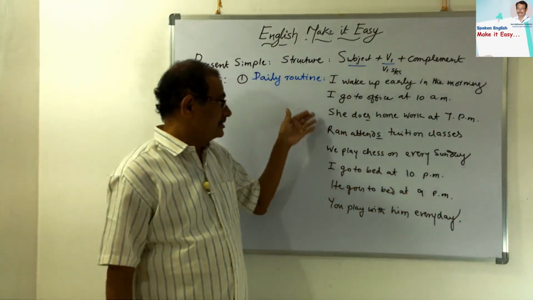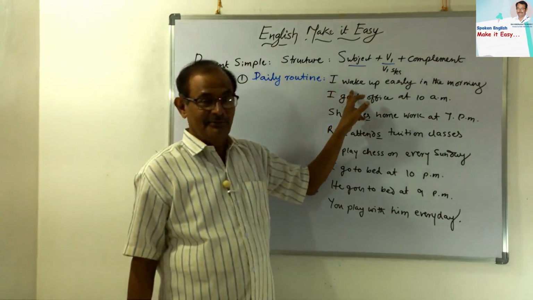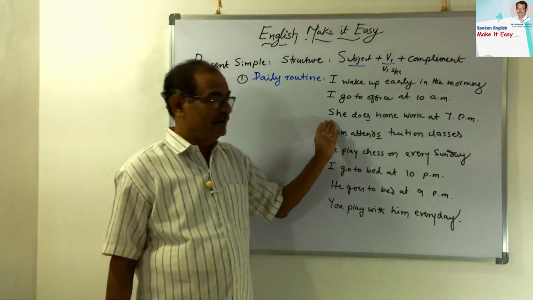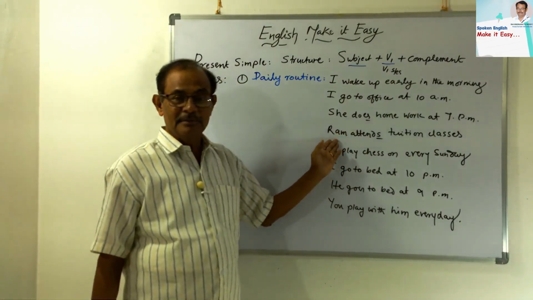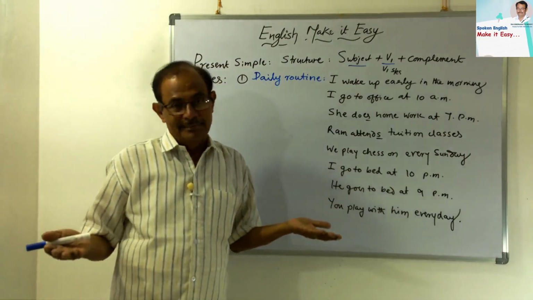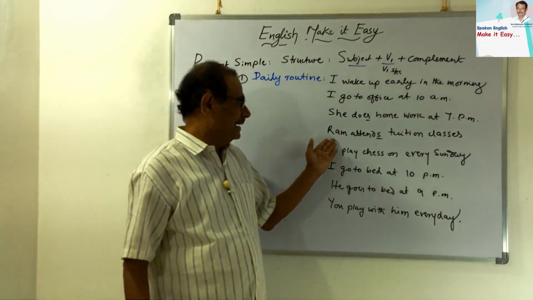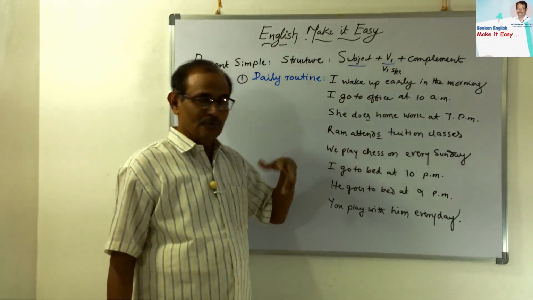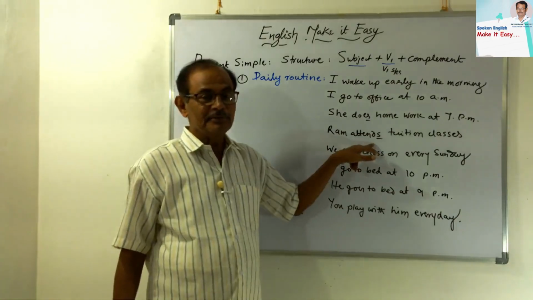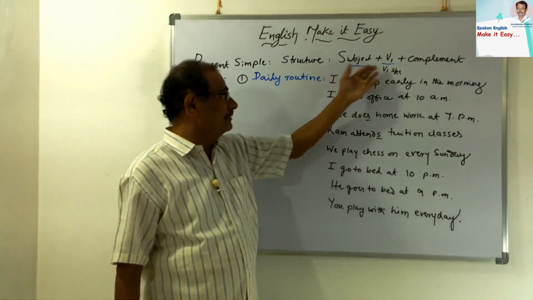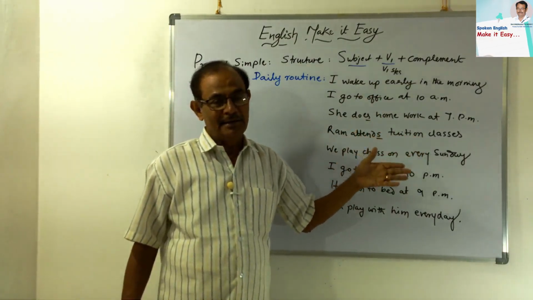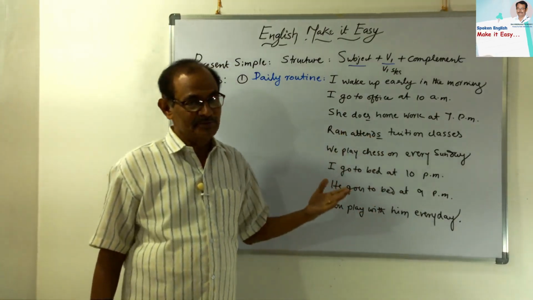See the structures: subject plus V1, subject plus V1, subject plus V1. She is a third person singular, that's why does. Ram is third person singular because all proper nouns are nothing but third person only. Ram is a third person singular because Ram is only one individual. Ram attends. See here, you have to observe the structures. That is important. Why do we give the structure? To see the structure of each sentence, so that they are grammatically 100% correct and there are no mistakes in it.